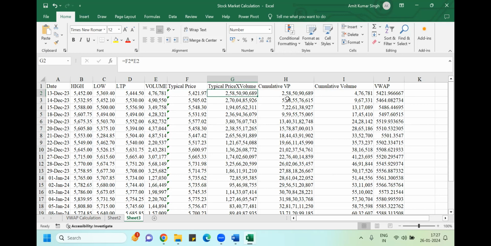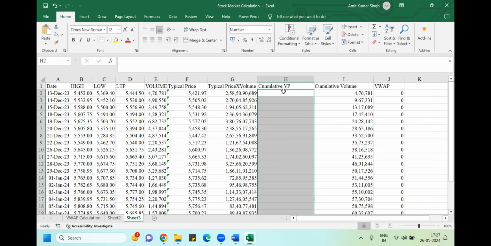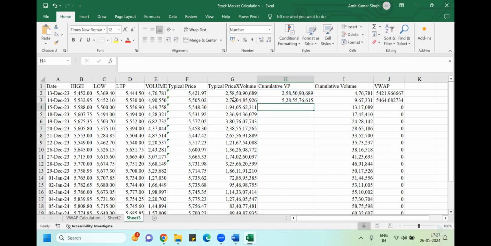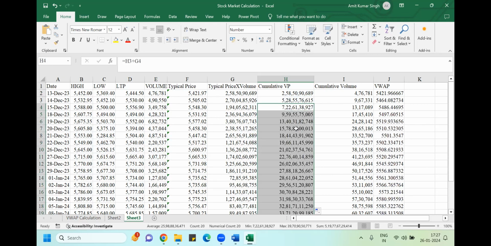Once you get this, find the cumulative of this value. How will you get the cumulative? If you know basic statistics, the first cumulative would be this value only. Next would be this value plus that day's value. So this is the cumulative. Then next would be the before total value plus today's value. Like this you do for every day, or you just double click. Excel has understood what you want, and it will do the work.